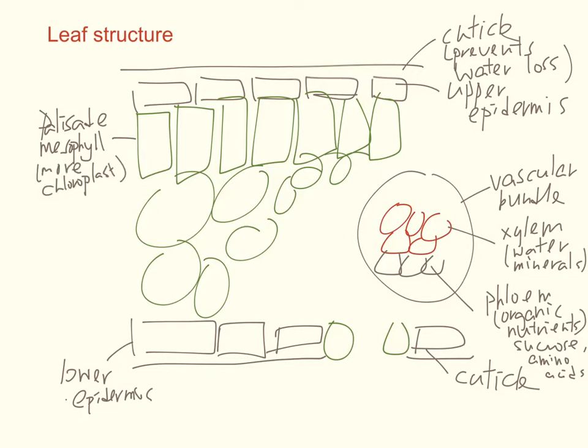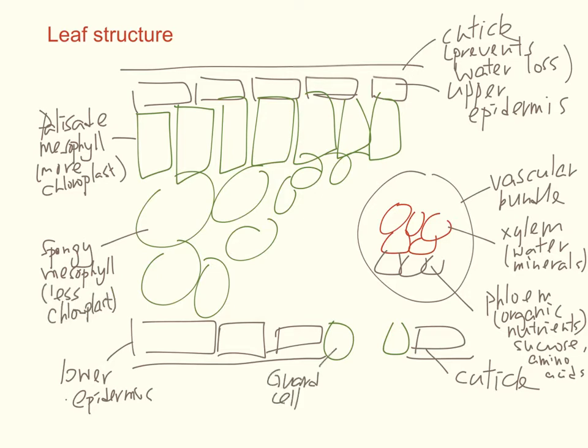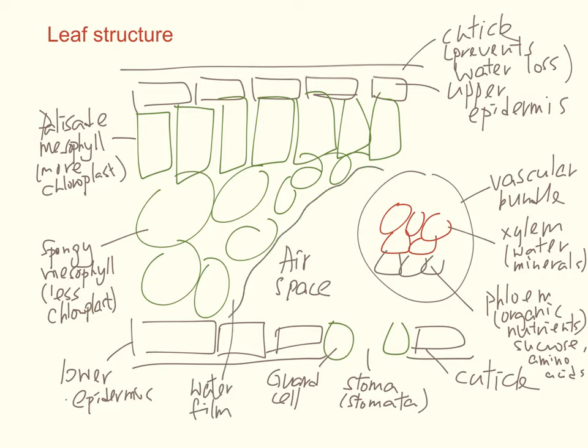Here you have the palisade mesophyll, which contains quite a lot of chloroplast, and a spongy mesophyll, which has less chloroplast. And then you have the guard cell. The guard cell also has chloroplast, and its function is to control the size of the stoma. This is the airspace which allows gases to go in and out through the water film into the cells.